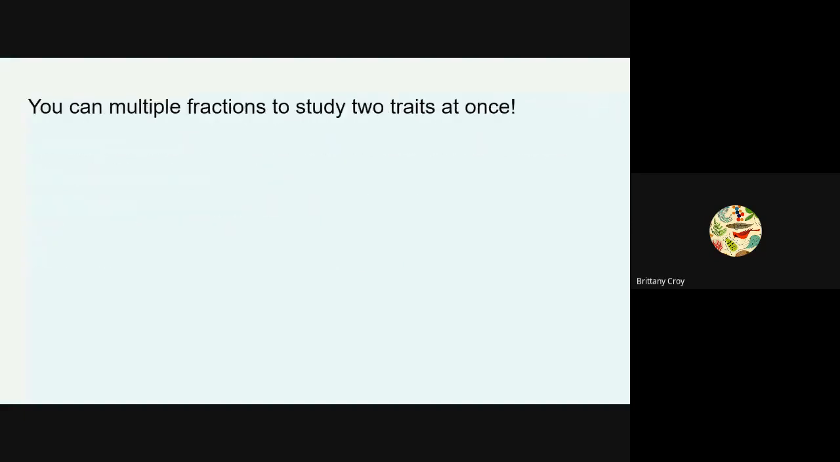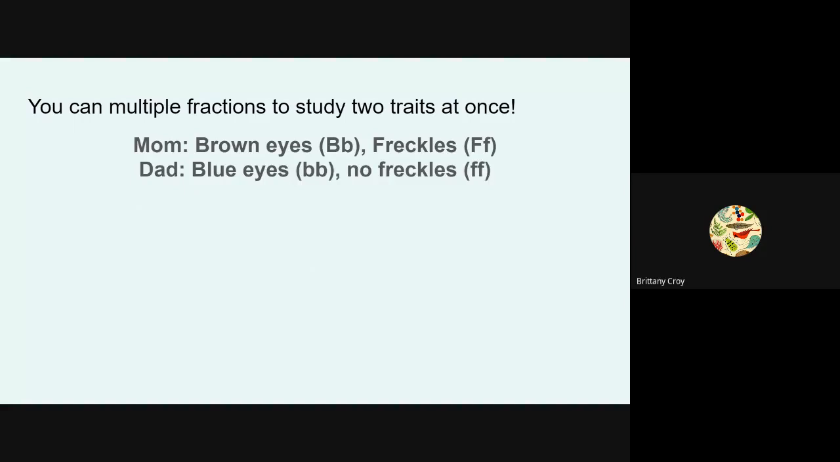You can also use this fractions technique to study 2 traits at once. So let's look at the traits of eye color and whether or not you have freckles. So here's our mom with brown eyes and freckles, and here's our dad with blue eyes and no freckles. And the question is, what are the chances of them having a baby with blue eyes and freckles? And I put F line because it doesn't matter if he's homozygous dominant or heterozygous, as long as there's one dominant allele, they'll show that dominant trait.